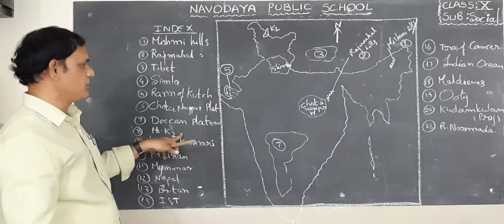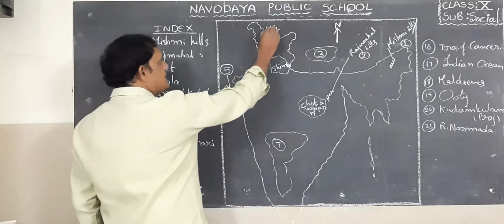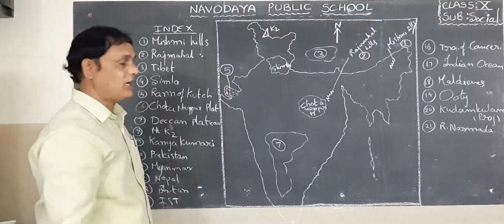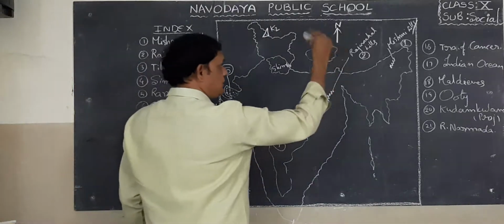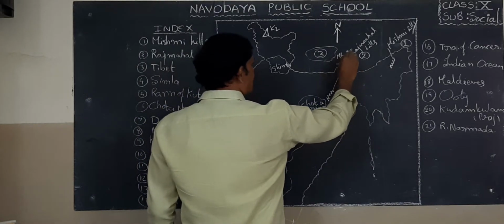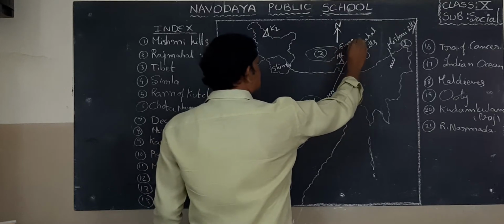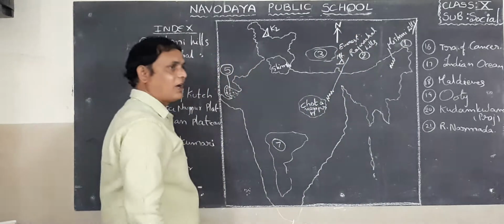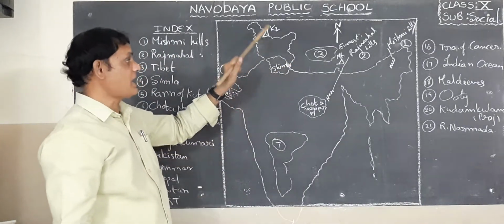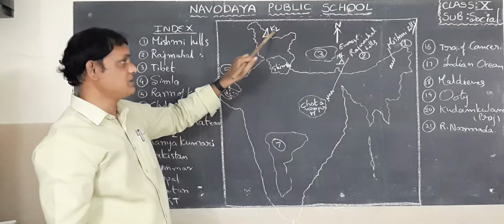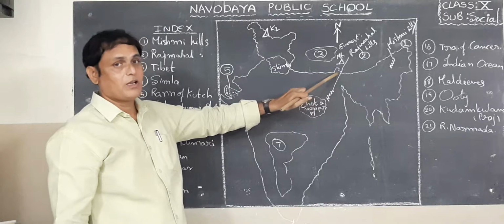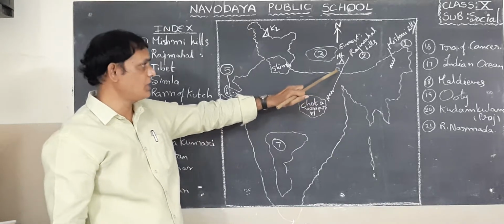Mount K2. So K2 peak is the highest peak in India. So what is the highest peak in the world? So here we look at Mount Everest. Mount Everest is the highest peak in the world. But he asked what is the highest peak in India? So this is the highest peak in India. The second highest peak in India is Kanchenjunga, then Nanda Devi, Nandaprabha. So they are located here.